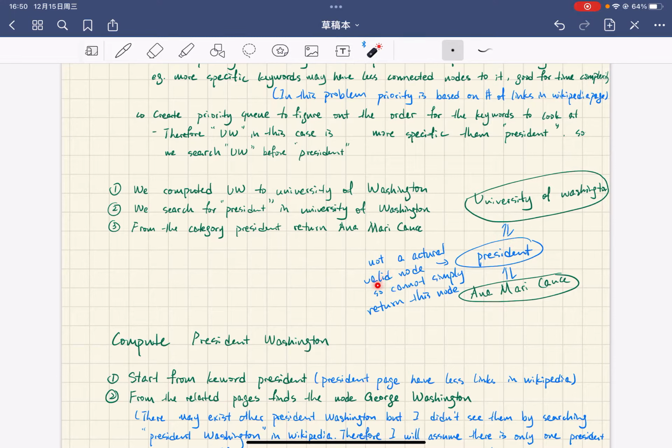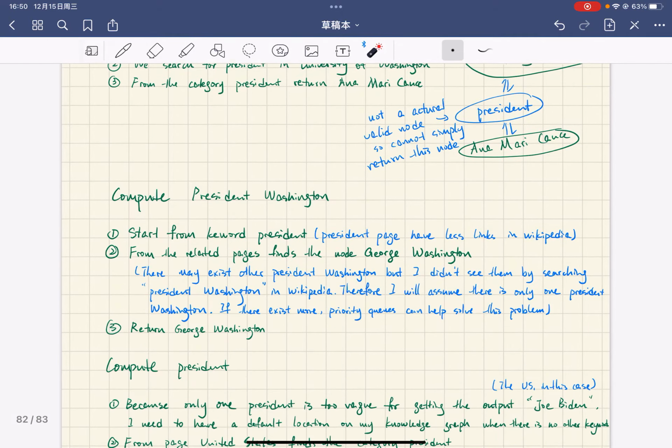And we find a category presidents under University of Washington. But we cannot simply return this node because this is not an actual valid node. This one does not represent a real web page, it's just a grouping node. So from the category presidents, we return Anna Mary Cos here. And that's how we compute President UW.